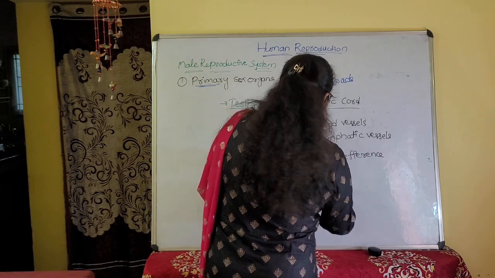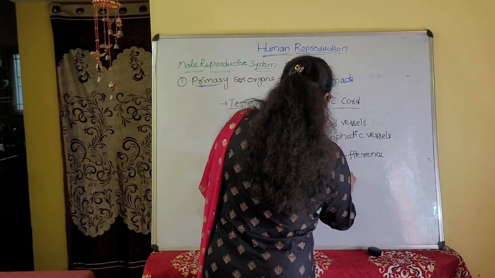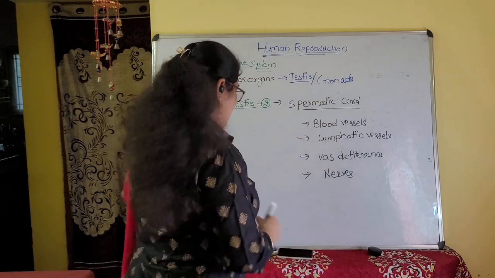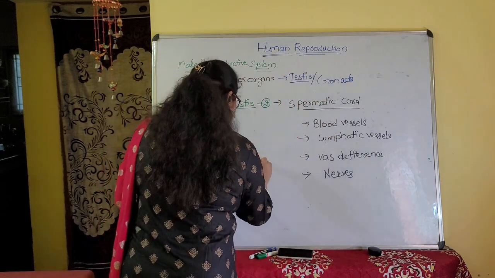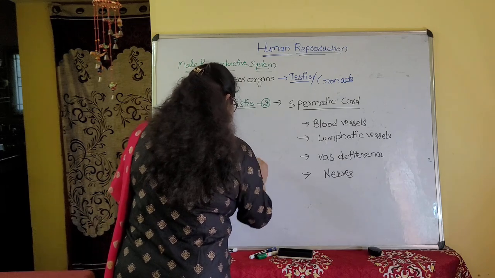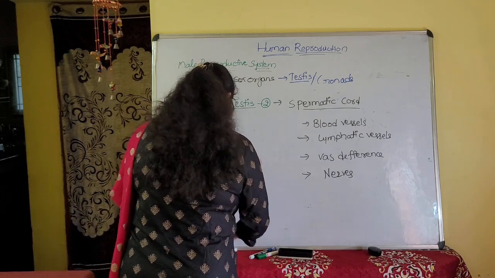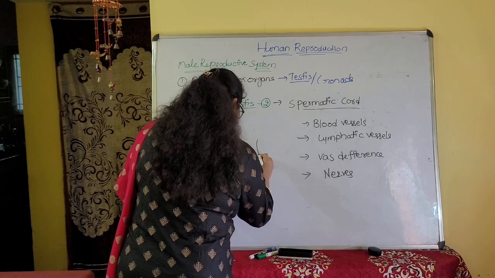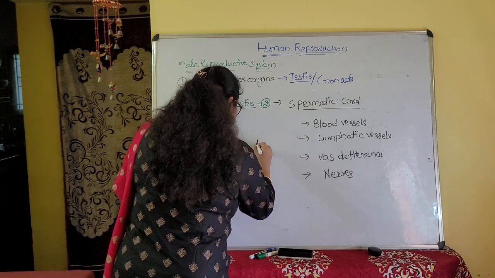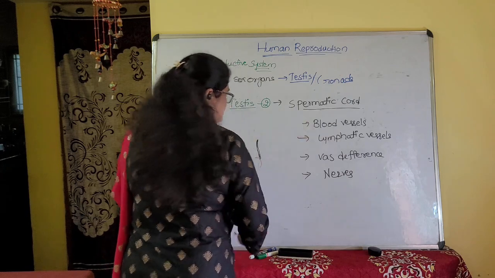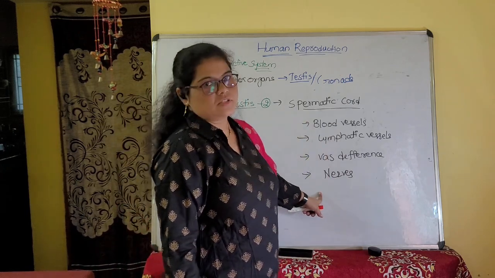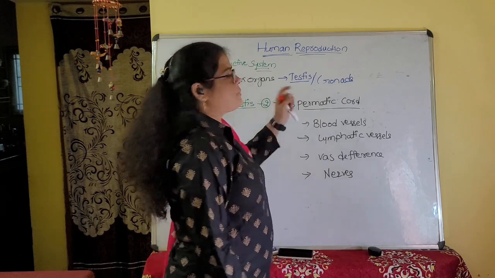Next time, again, nerves are also present. So here is a testis, and this is a spermatic cord. In the spermatic cord everything is present: blood vessels, lymphatic vessels, vas deferens and nerves.